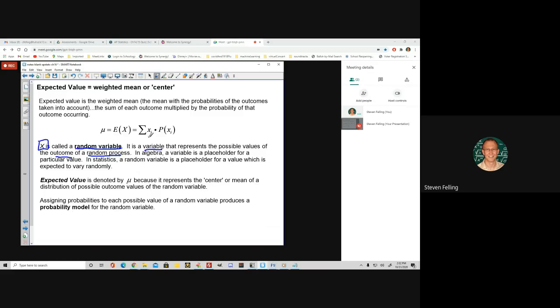And if I take the possible values of a random variable times the probability of each of those outcomes, and then sum them up, that's what this means, we're finding what's called the expected value of the random variable X. And usually we use the symbol mu because that's a symbol for a mean, okay? All right, so whenever we assign probabilities to each value of a random variable and we figure out the probabilities for each one, that's called building the probability model.